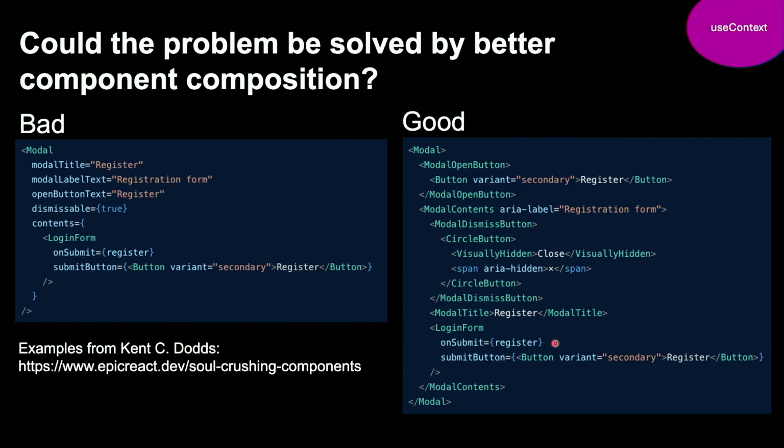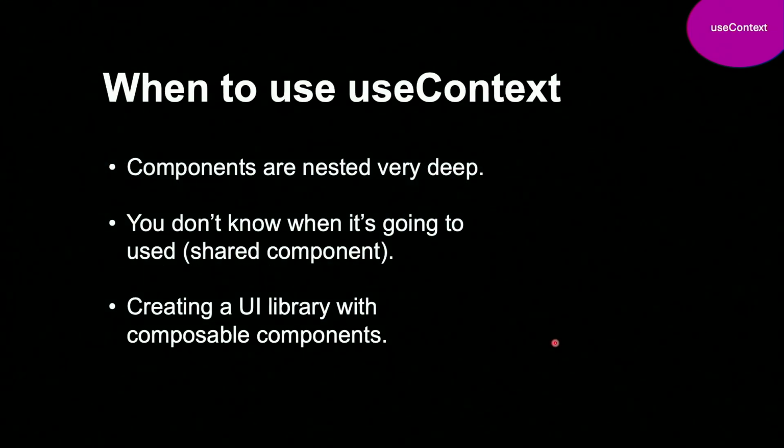So something to consider. When to use useContext is when your components are nested very deeply. You don't know where it's going to be used, like a shared component, or you're creating UI libraries with composable components. Oftentimes we think of useContext on a big part of our code, but sometimes it's handy on small pieces of code where child composable components need to be aware of state of the parents.